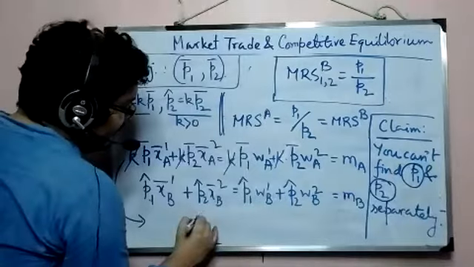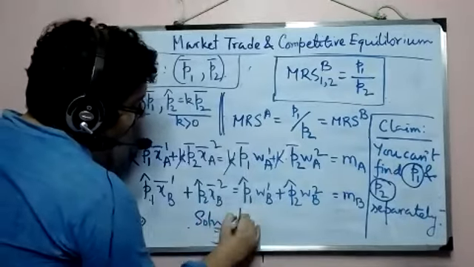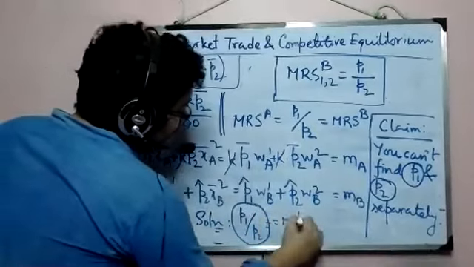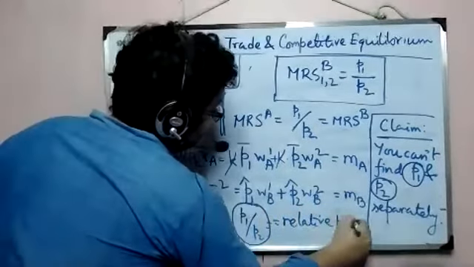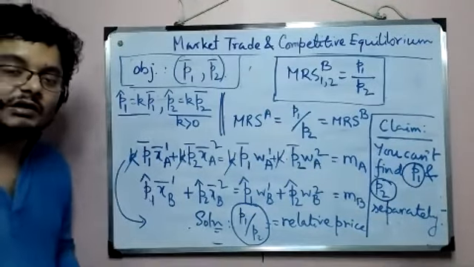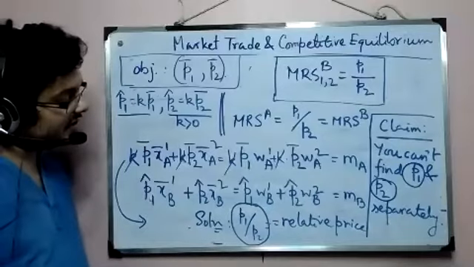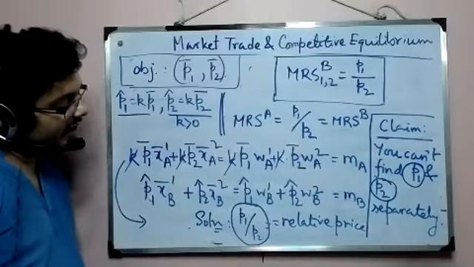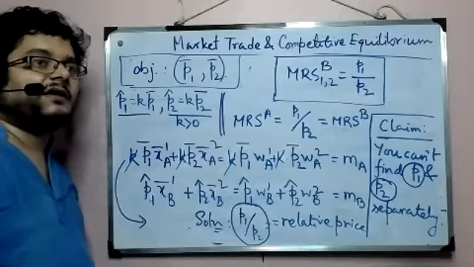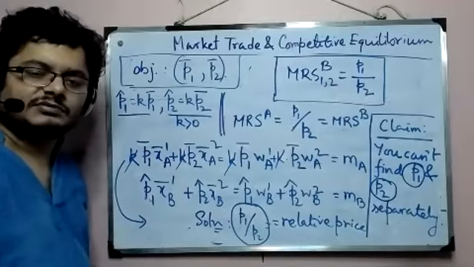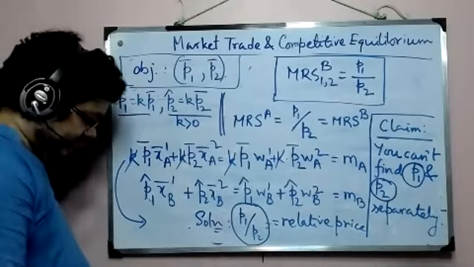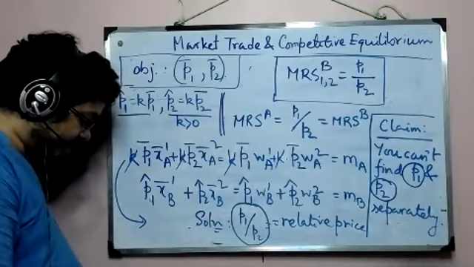All you will be able to find, so our solution, will contain this, what you call the relative price ratio or relative price, so to say. We'll study the definition of Walrasian equilibrium or competitive equilibrium in the Walrasian setup, and we'll come back to this again, and we'll see why relative price is the only thing that we are going to get, and how that is good enough. There is no problem with that, okay? Because you can always put P2 equal to 1 and find P1 or the other way. All right.